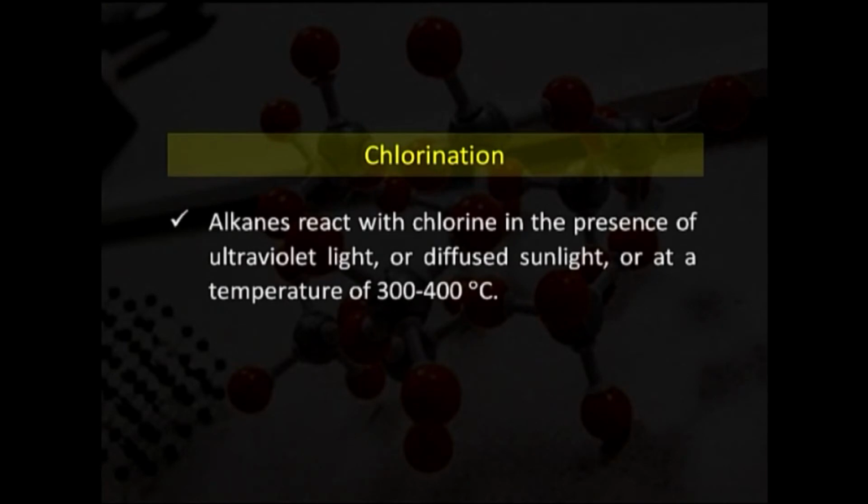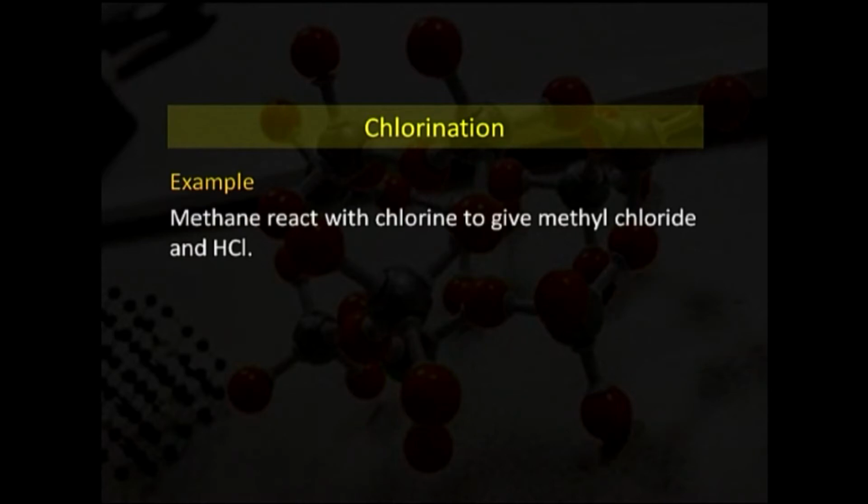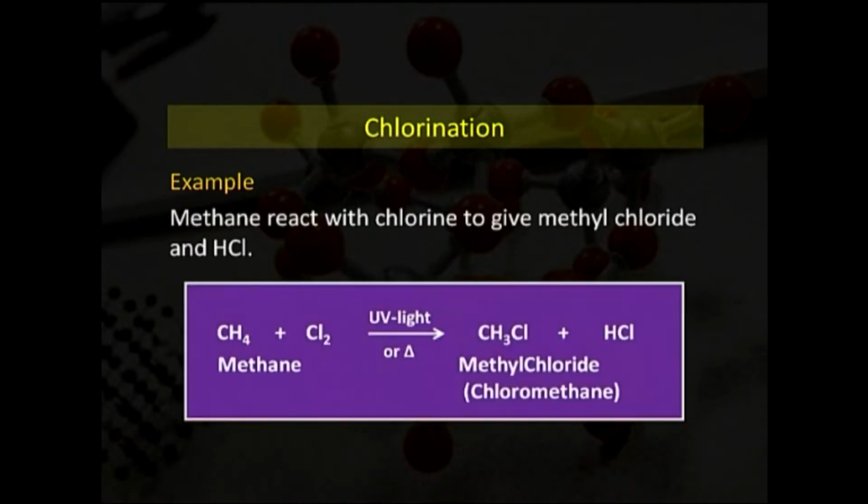Alkanes react with chlorine in the presence of ultraviolet light or diffused sunlight, or at a temperature of 300 to 400 degrees Celsius. It is the range of higher temperature. So, we may say that chlorination occurs at higher temperature. For example, methane reacts with chlorine to give methyl chloride and HCl. When methane reacts with Cl2 in the presence of ultraviolet light or heat, we get methyl chloride, that is CH3Cl, and HCl, that is hydrochloric acid.